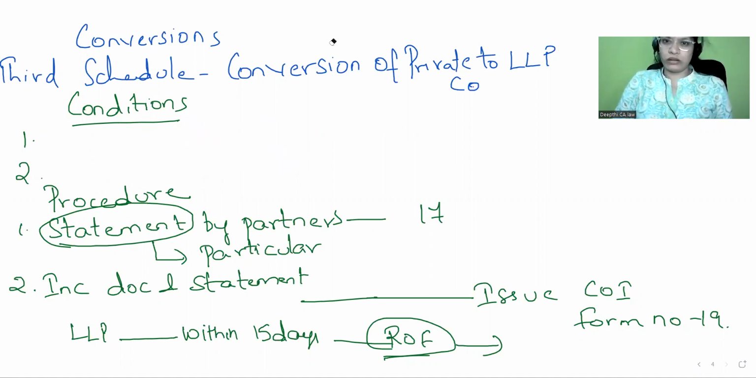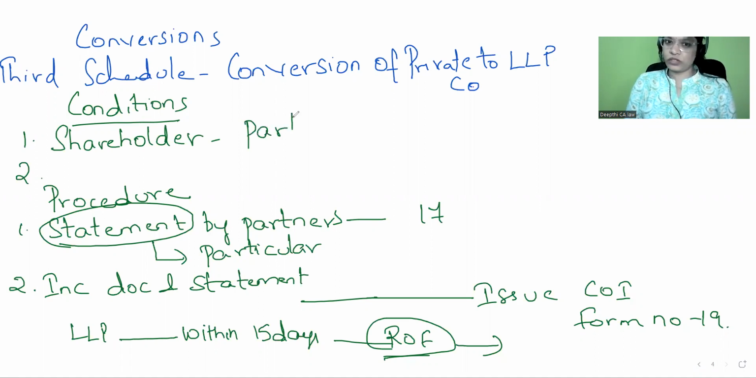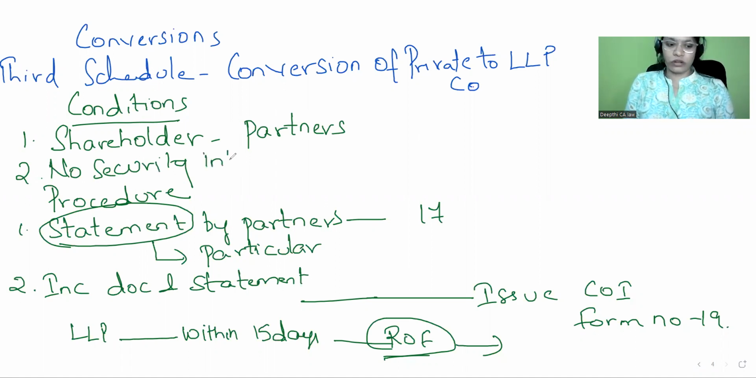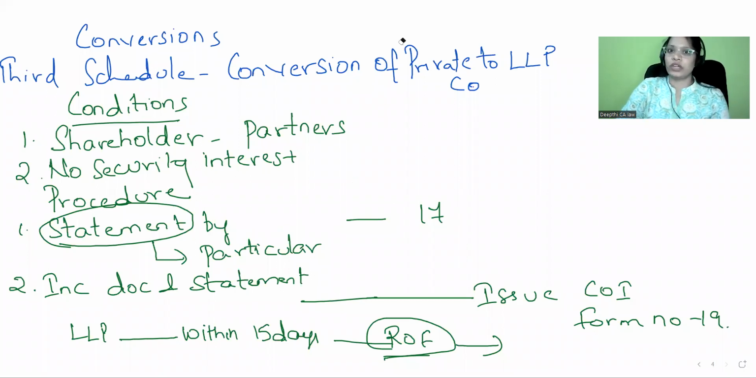I'll just change the subject. What are the two conditions we require? The shareholders, whoever are acting in that private company, will act as partners of the LLP. That is your first condition. The second condition is no security interest will be given on the assets of the company. So these two conditions must be followed. What is the procedure? Statement will be given by whom? Statement will be given by the shareholders.